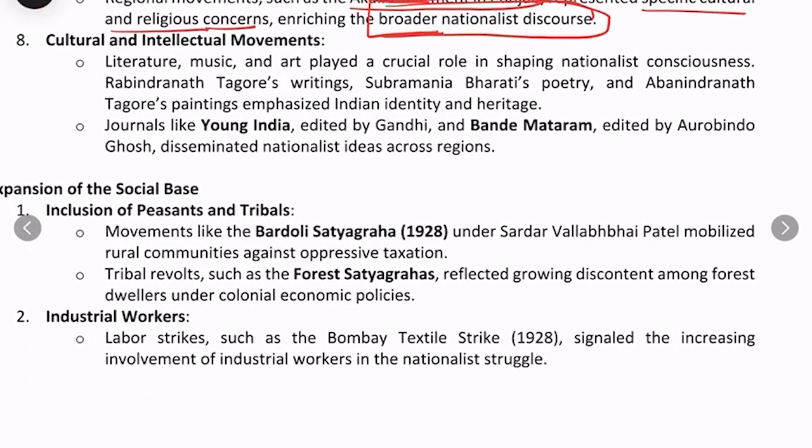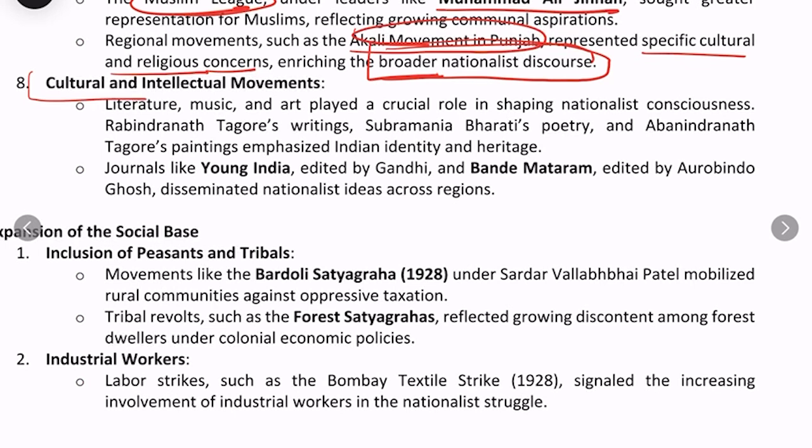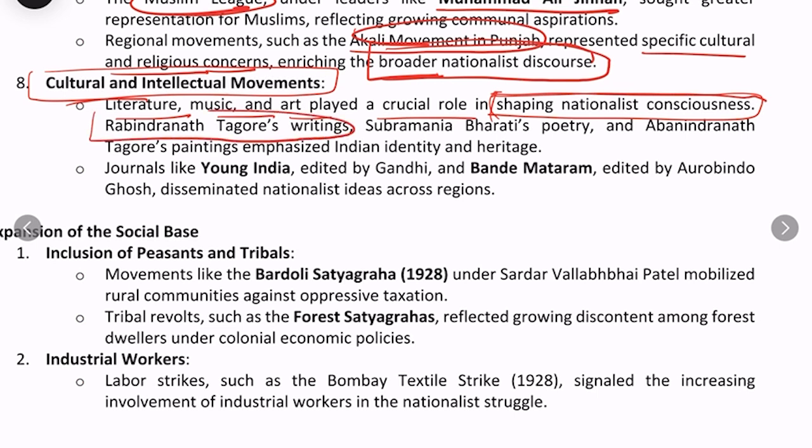Apart from that, there were other elements like cultural and intellectual movements. Literature, music and art also played a very crucial role in shaping nationalist consciousness. For example, Rabindranath Tagore's writings, Subramania Bharati's poetry and Abanindranath Tagore's paintings emphasized Indian identity and heritage.